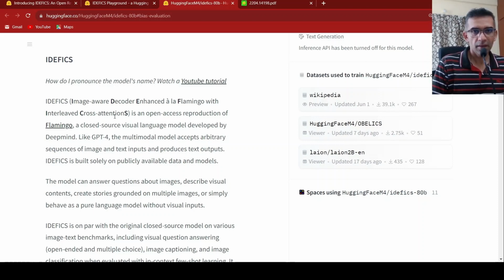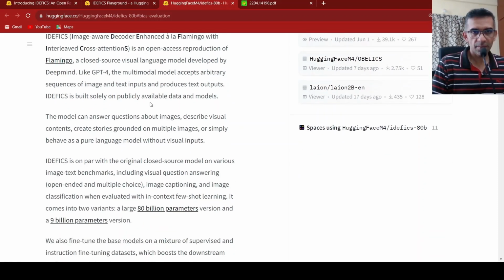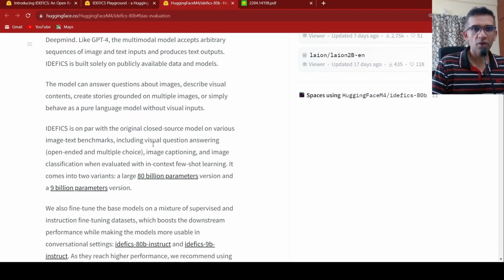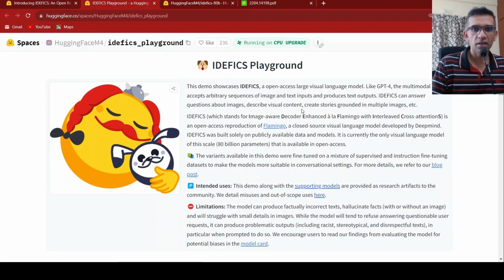This is a model which could answer questions about images, describe visual contents, create stories grounded on multiple images, or simply behave as a pure language model without visual inputs. So you can perform tasks like visual question answering, image captioning, image classification, and things like that. They have a demo. Let's have a look at the demo.